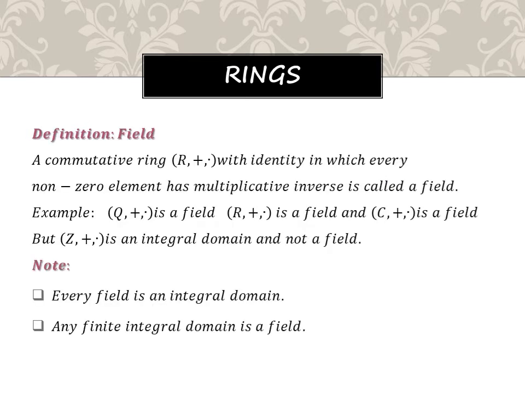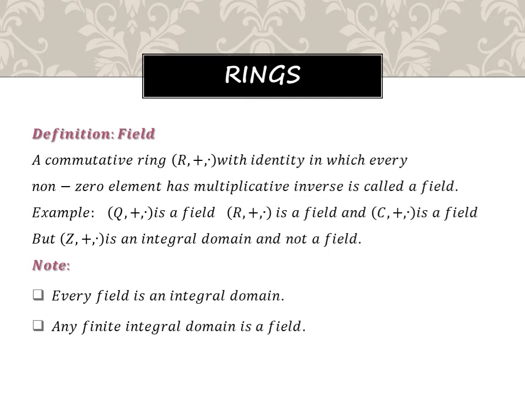Clear? Now we are going to start the definition of field. A commutative ring R with identity in which every non-zero element has a multiplicative inverse is called a field. So whatever definitions we discussed for ring, the same we have to take here. In addition, the multiplicative inverse is also added. So such a definition is called a field.